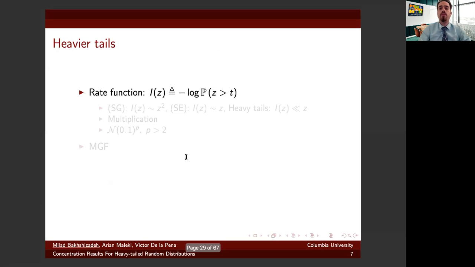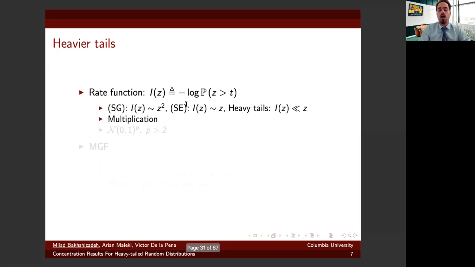The story for heavier tails is a bit different, and we're going to see why. So let me define the rate function to be the negative log of the tail. Hence, the quadratic rate corresponds to the subGaussian class. For the subexponential class, we have a linear rate function. And whenever the rate function is sublinear, we are in the case of heavy tail distributions.